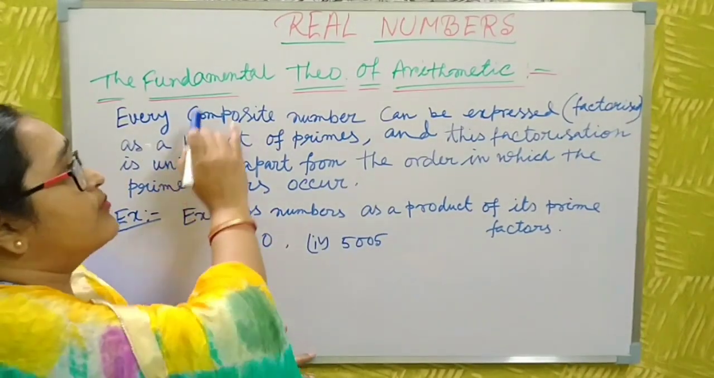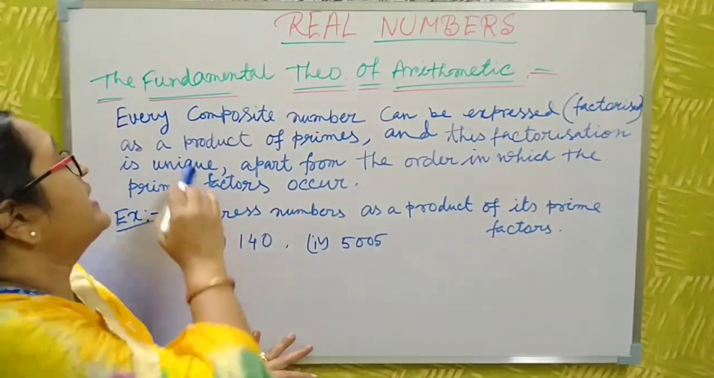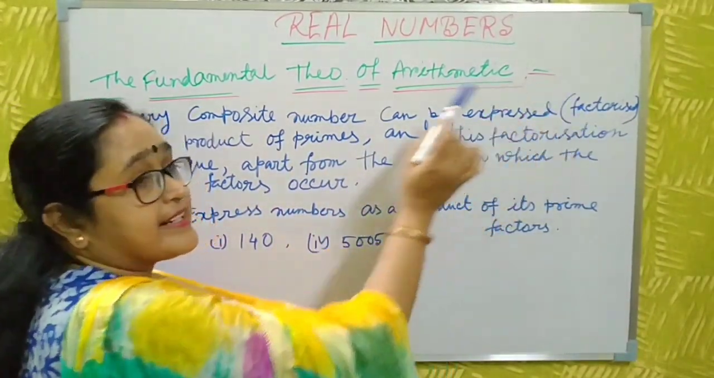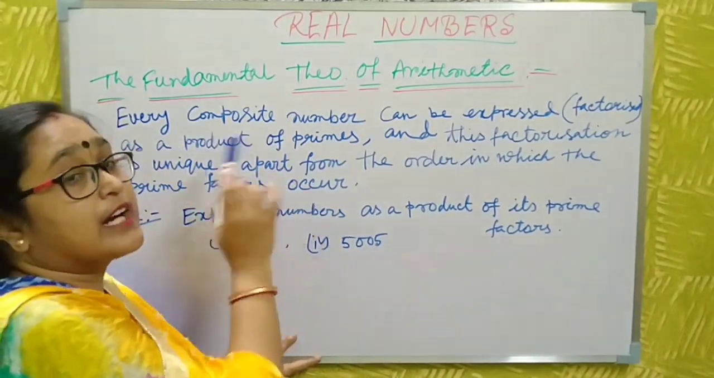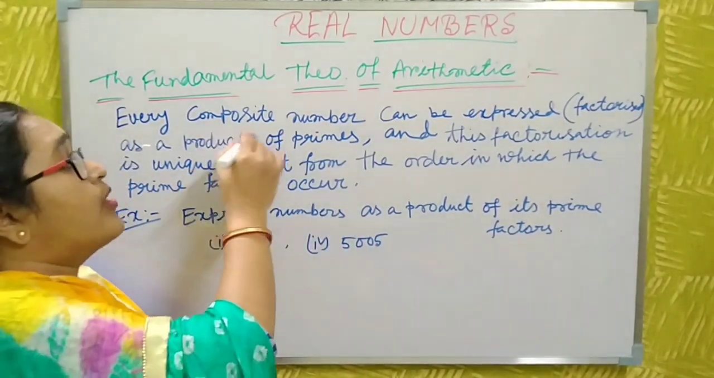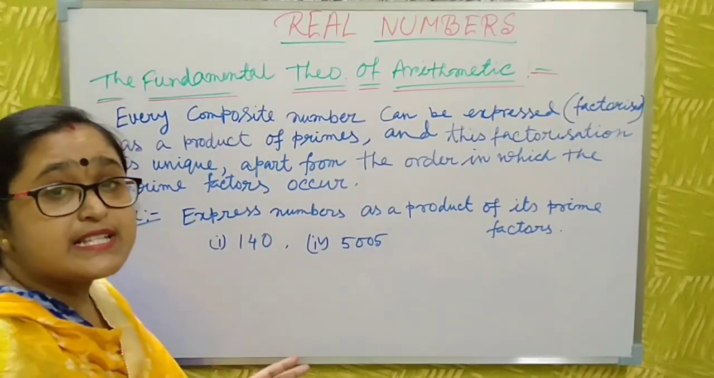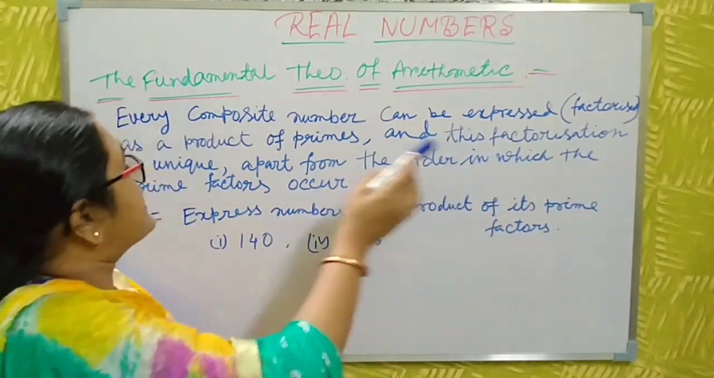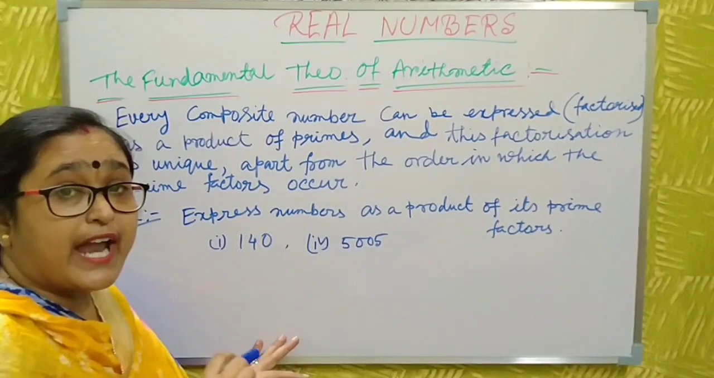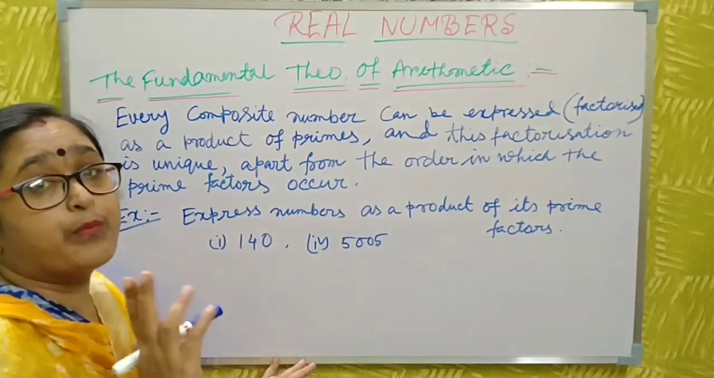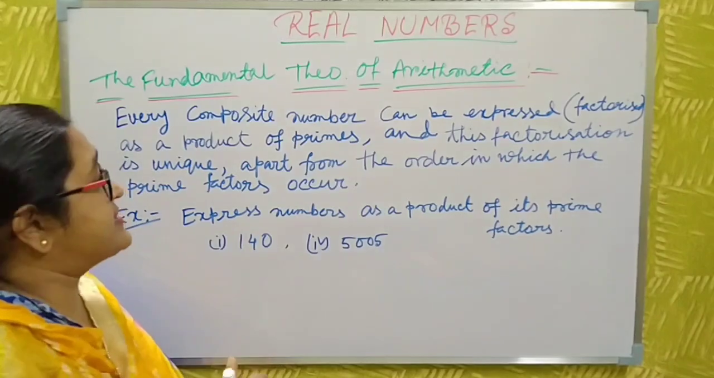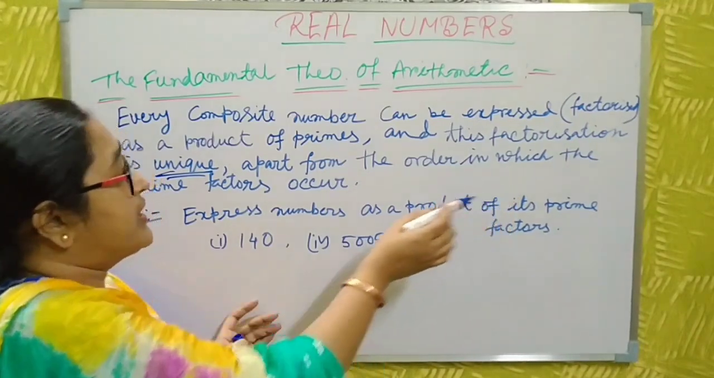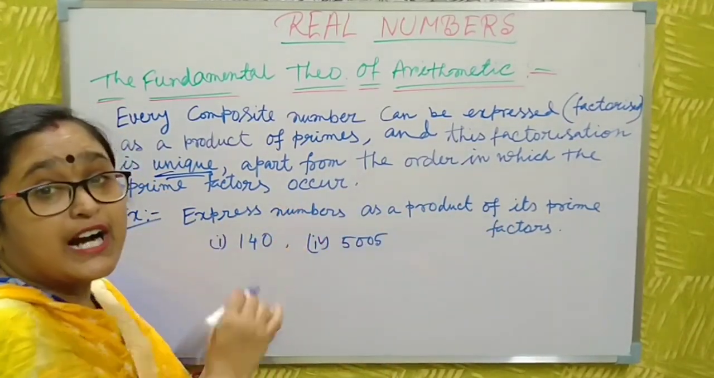Now the fundamental theorem of arithmetic: every composite number can be expressed, that means factorized, as a product of primes, and this factorization is unique. You cannot do a different prime factorization of any number. This is unique, apart from the order in which the prime factors occur.